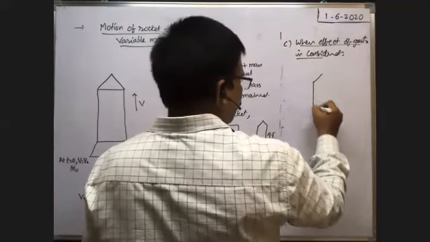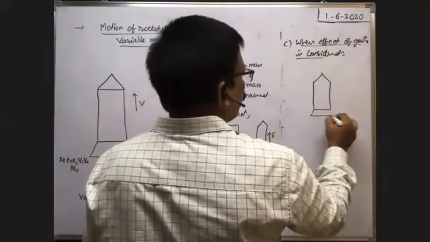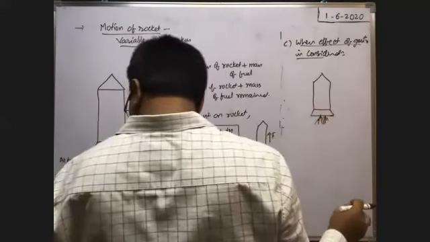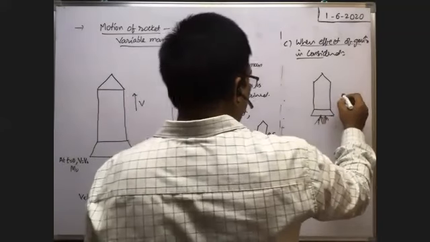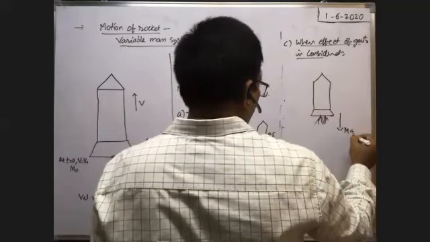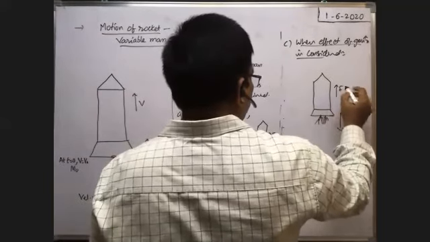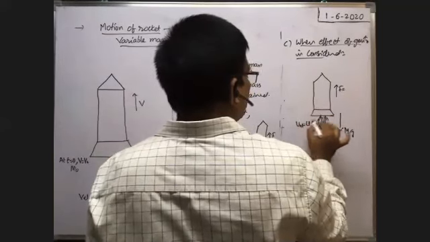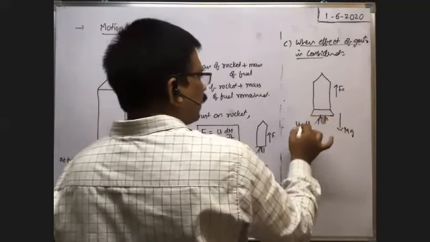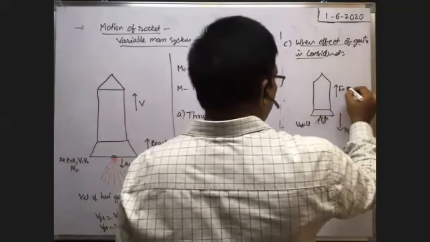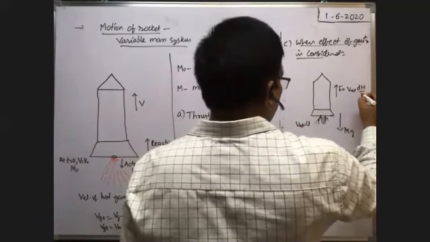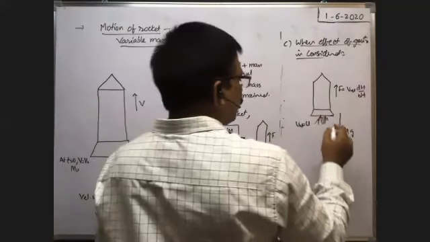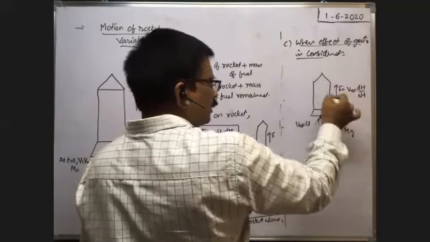Suppose at any instant of time the mass of the rocket is m, say. Then weight mg acts in the downward direction, and thrust on the rocket is in the upward direction. Thrust on the rocket is equal to the relative velocity u of the hot gases with respect to the rocket, that's why v relative into dm by dt. Here dm by dt is the mass of the hot gases coming out per second. Therefore, because of the thrust, a force acts on the rocket.